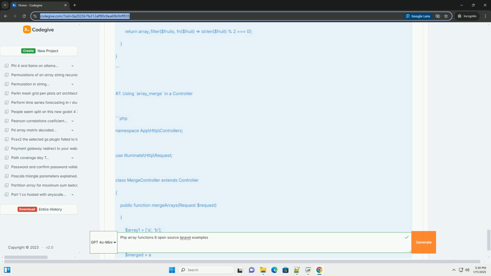Conclusion. These examples illustrate how you can leverage PHP array functions in a Laravel application. They can be effectively used in controllers, services, middleware, and other parts of a Laravel app to manipulate and manage data efficiently. Each function serves a unique purpose, making it easier for developers to handle arrays in a clean and effective manner.